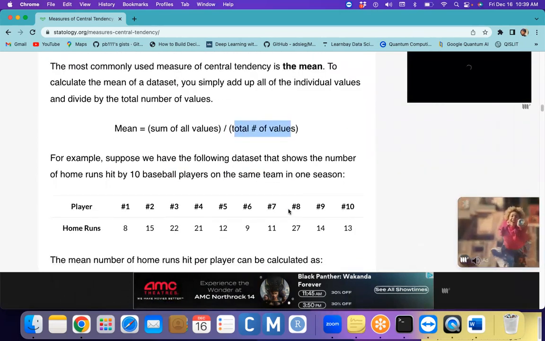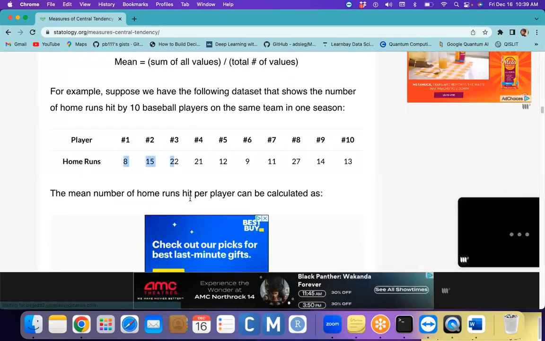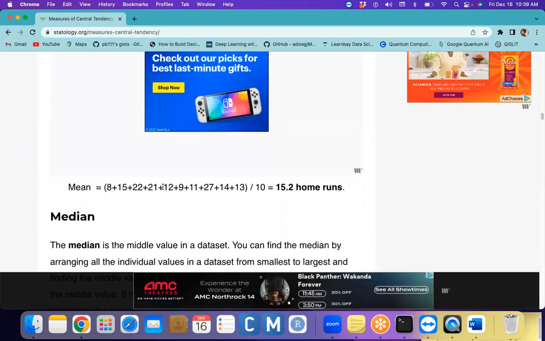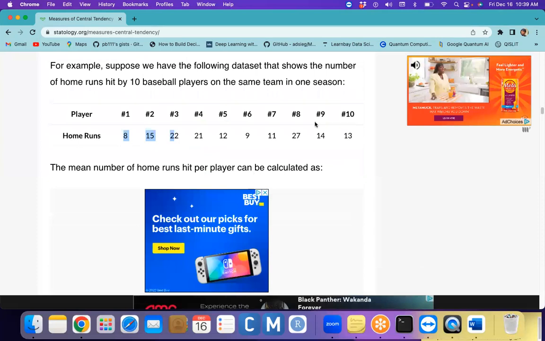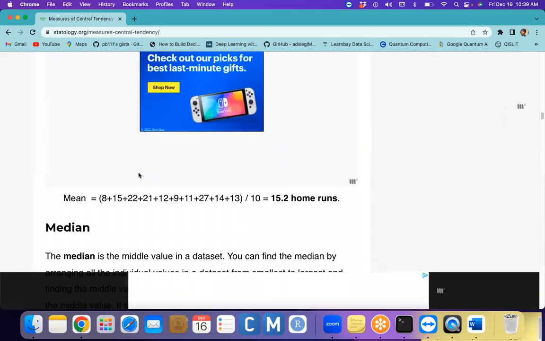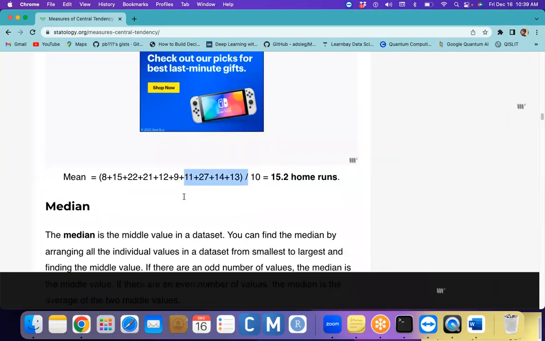For example, this is player one and these are home runs, so the mean number of home runs per player can be calculated. Here we have 10 players, so the average run value is 15.2 when you sum up all the runs and divide by the total number of players.